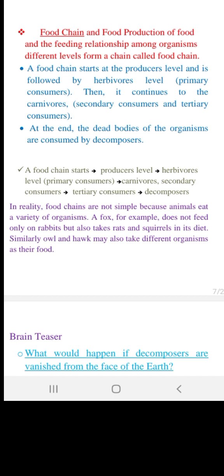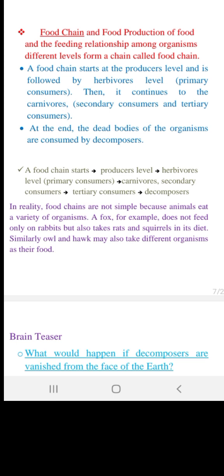So we can say that if multiple food chains are interconnected with each other, they are called a food web. But when a simple linear linkage is there, it is called a food chain. Even within a food web, we can spot food chains. There is a simple point. Let's say we start from this grass, which is being eaten by this grasshopper. Further, it is eaten by a bird, and the bird is eaten by a snake, and this snake is further eaten by a hawk.